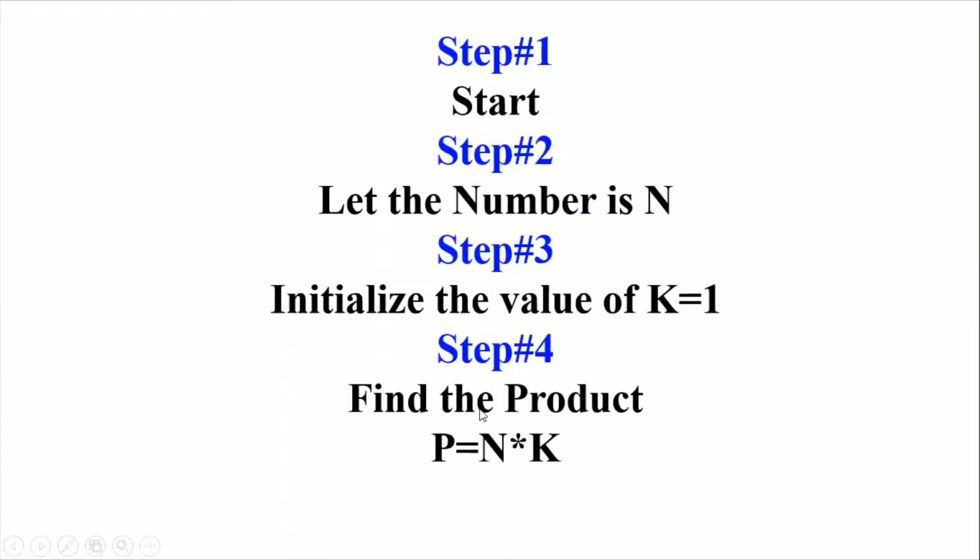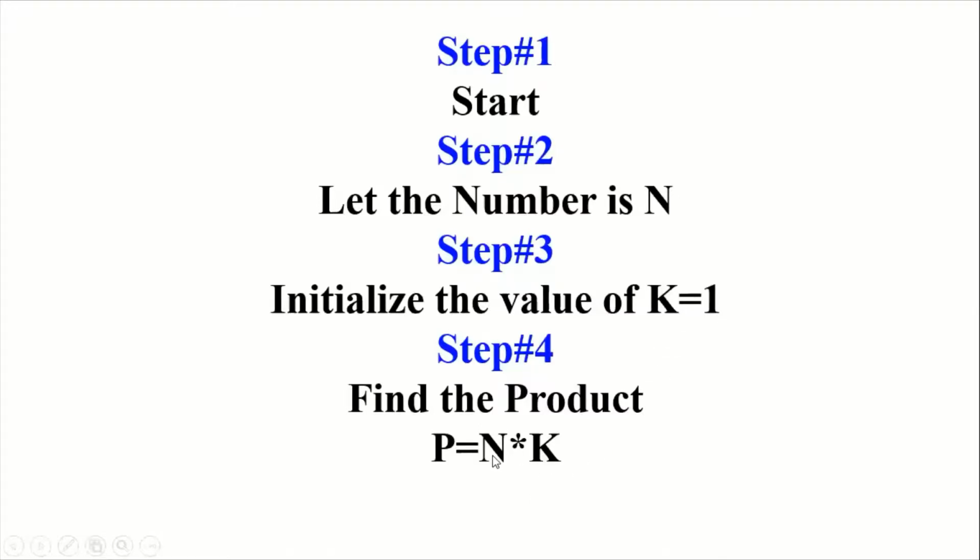And step number 4, find the product. In this problem, the product is very important because we are going to calculate the multiplication of a number. For the product we are taking variable p, n is the number we are supposing, and k is the count. So k is multiplied by n.